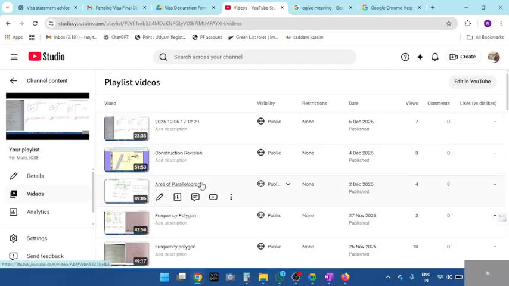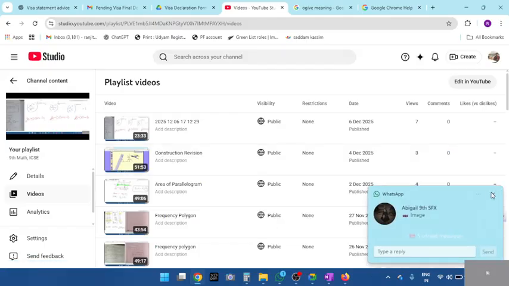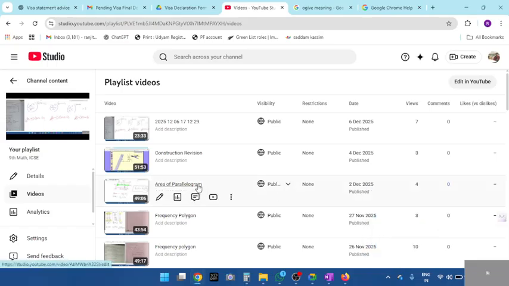Those who need construction revision, you can go through this, students. It is a 51 minute class, you just go through that, you'll understand. And Anya, can you see area of parallelogram? A 50 minute class. Go through that, Anya. It is a very simple concept. Only two formulas we use. Do you all remember the area of parallelogram chapter? If not, go through it, students. See, the recording is there.